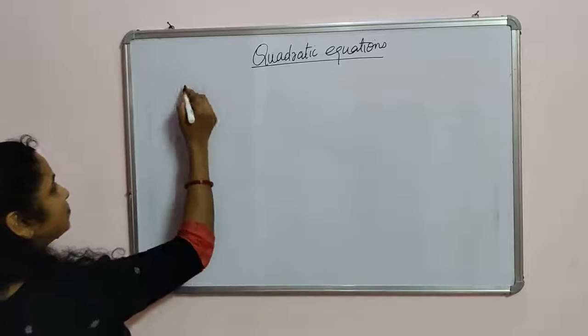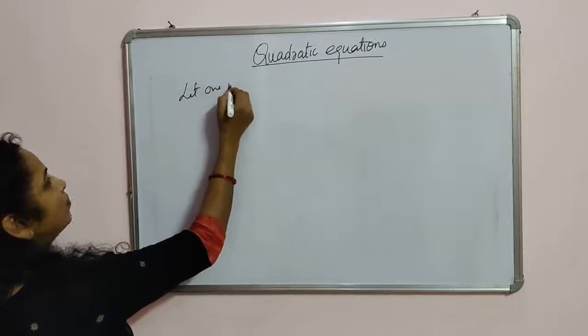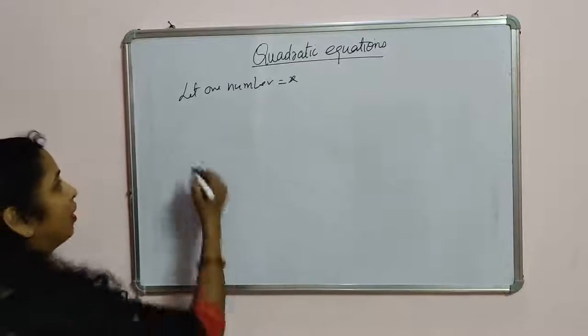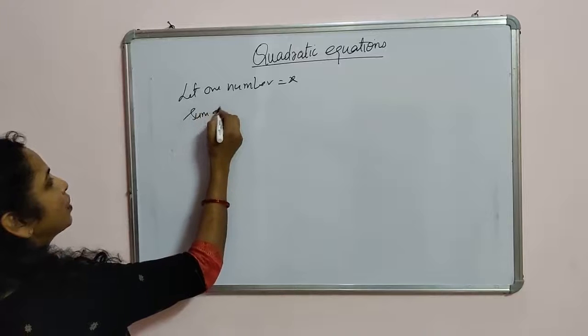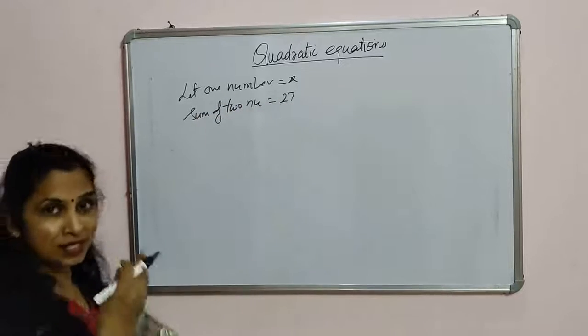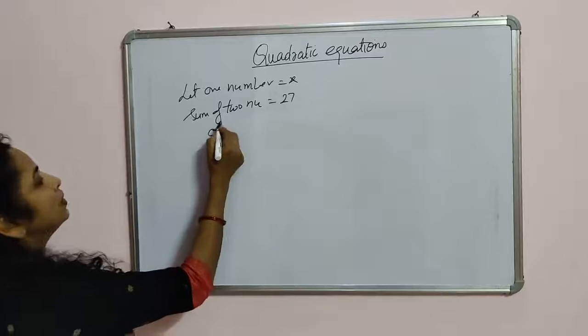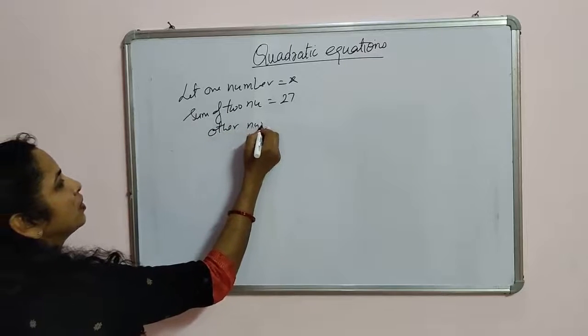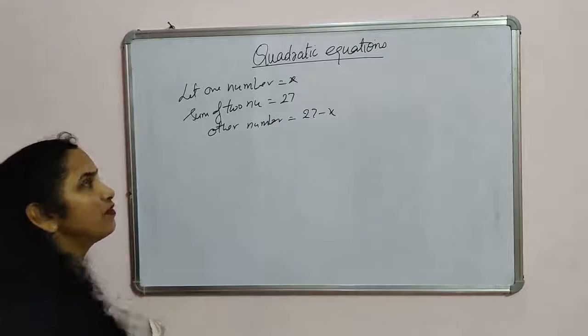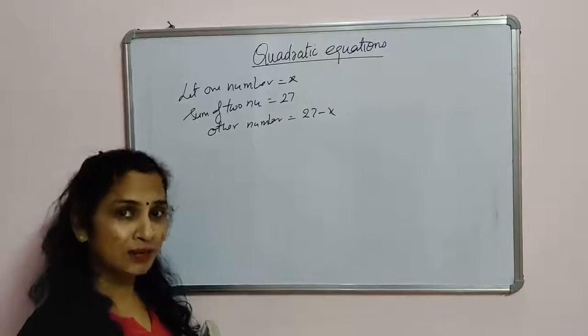So we will say, let one number be equal to x. The sum of 2 numbers is 27. This is given in the question.